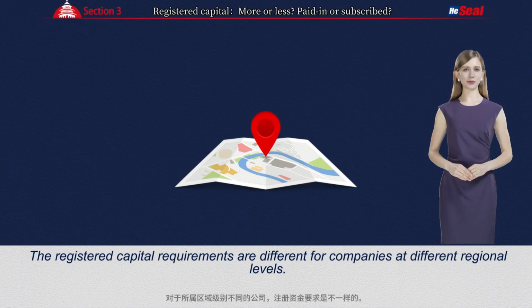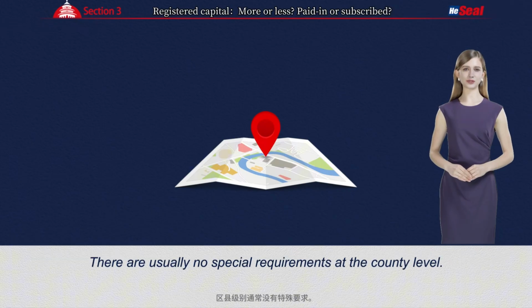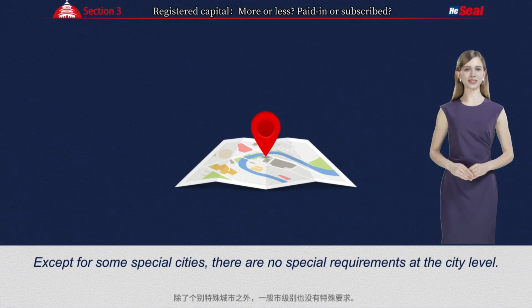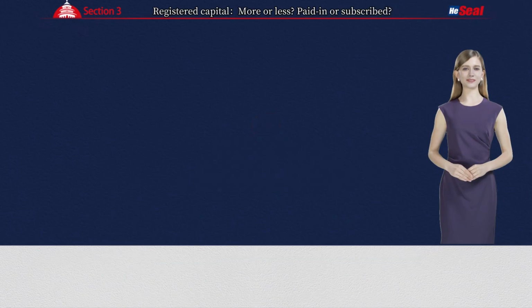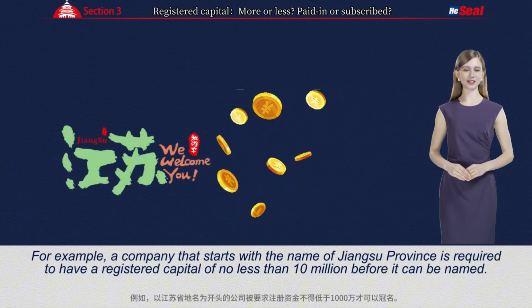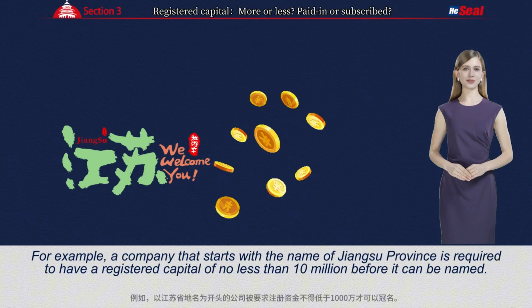The registered capital requirements are different for companies at different regional levels. There are usually no special requirements at the county level. Except for some special cities, there are no special requirements at the city level. But usually when the company's region reaches the provincial level, there will be certain requirements for the company's registered capital. For example, a company that starts with the name of Jiangsu Province is required to have a registered capital of no less than 10 million before it can be named.